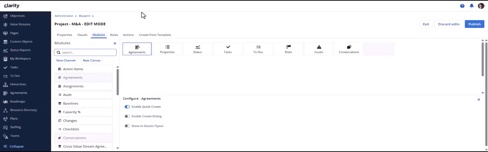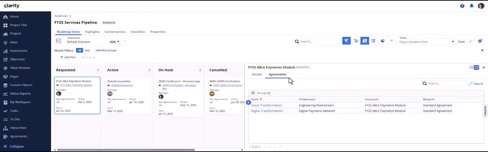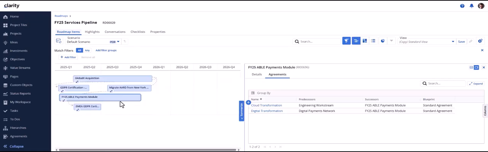So this is how a user will be able to view agreements in the details flyout of roadmap items linked to investments based on the investment level blueprint. Display of agreements in details flyout is supported in board layout as well as timeline layout along with grid layout. When the agreements module is displayed in the flyout, the end user will have the ability to create, edit, or delete agreements based on the access rights.